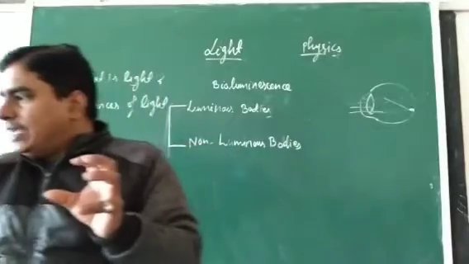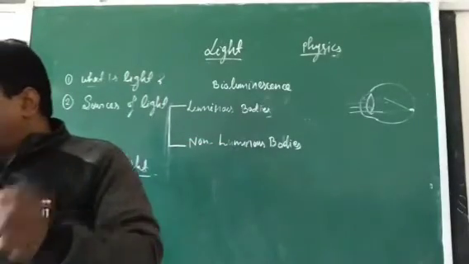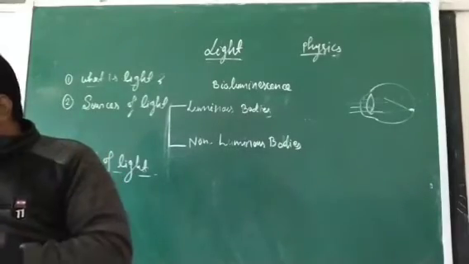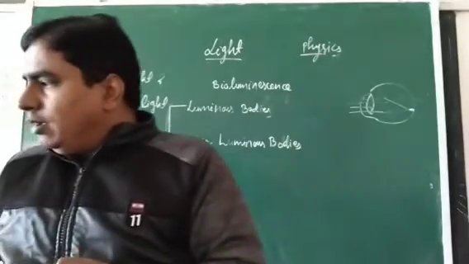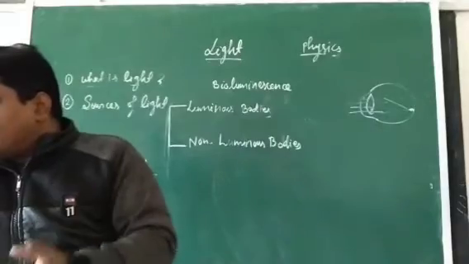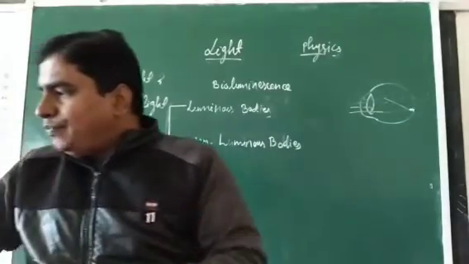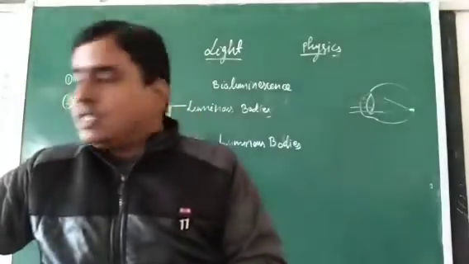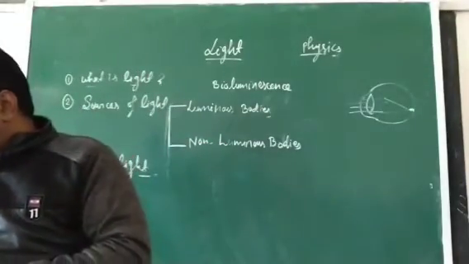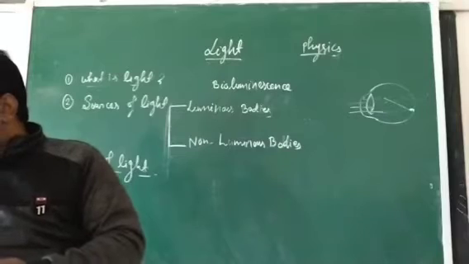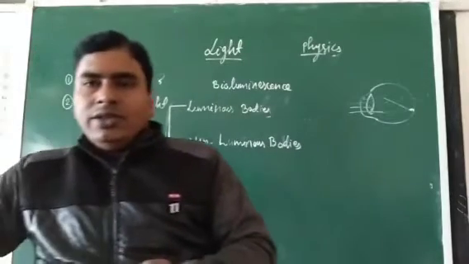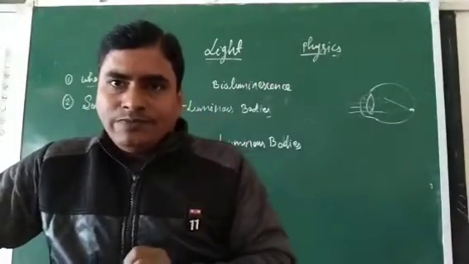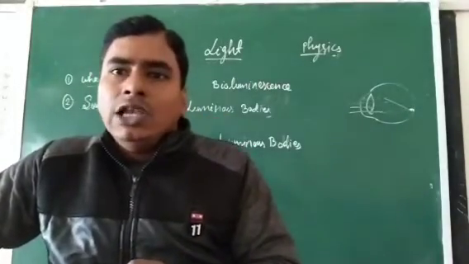Also the electric bulb, a glowing fluorescent tube, a kerosene lamp, a petromax lamp, these are sources of light. These are examples of luminous bodies. Fireflies, glowworms, these are examples of luminous bodies.